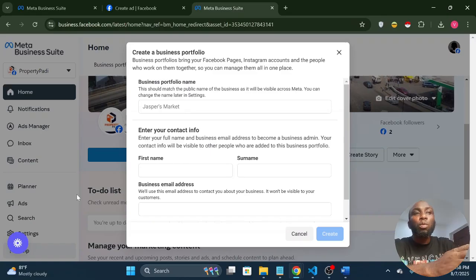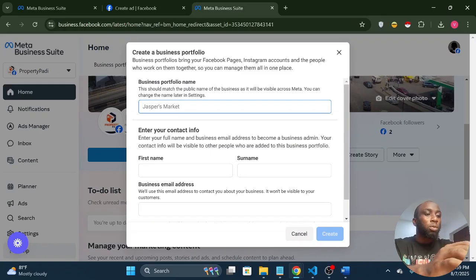Once we do that, we proceed to create it. You see the process. But I'm trying to explain the reason why we are doing this: once we create the business portfolio, we'll be able to create multiple ads accounts that will manage our different businesses. Maybe you want one for your real estate business, another one for your home decor, or whatever business you're doing. We can call this any name we want. Just pick any random name you are comfortable with.